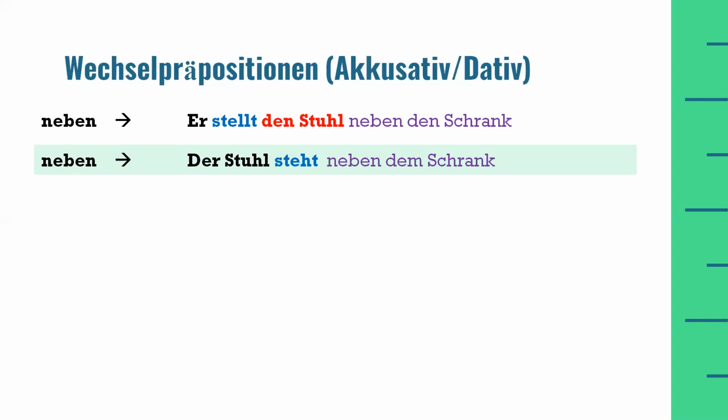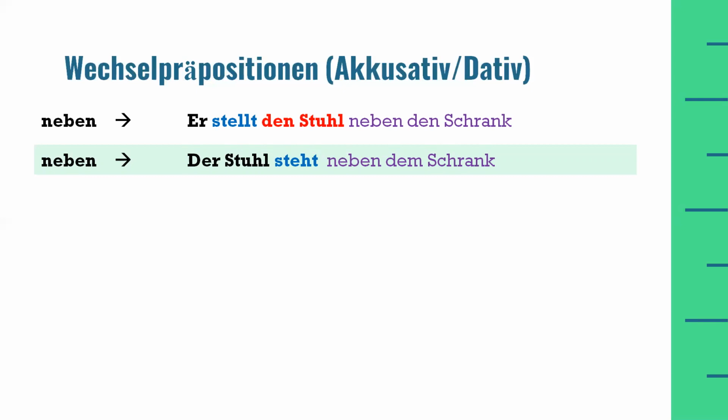Therefore, this preposition neben will act like accusative, which means that for a masculine noun Schrank, we will use the definite article from accusative, and the definite article for a masculine noun in accusative is den. In the second example, we are just telling where the chair is, and there is no movement in this sentence.